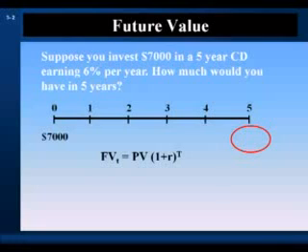We'll solve this using the future value equation. The future value at time t is equal to present value times 1 plus the rate of return raised to the tth power, where t is the total number of periods over which the investment is compounded.